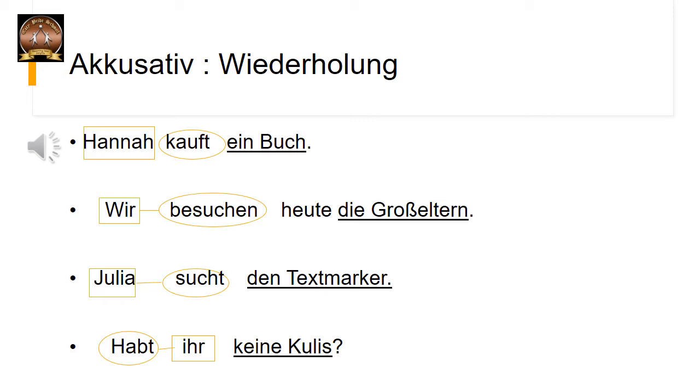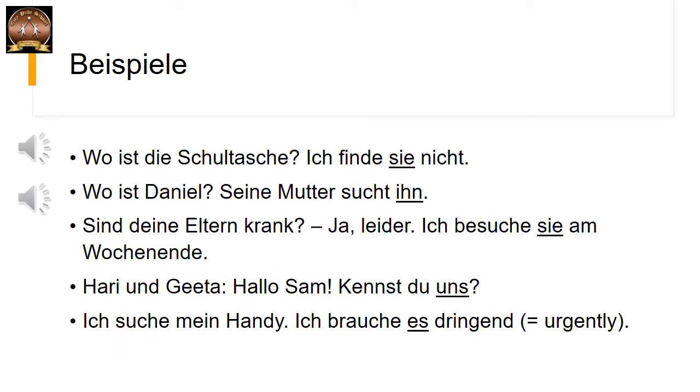And now we also know that the object can be a person as well as a thing. If it is a person, the question we ask is wen. And if it is a thing, the question we ask is was. Okay? Great. So now let us go ahead. Hier haben wir nochmals einige Beispiele. Wir lesen die Beispiele.